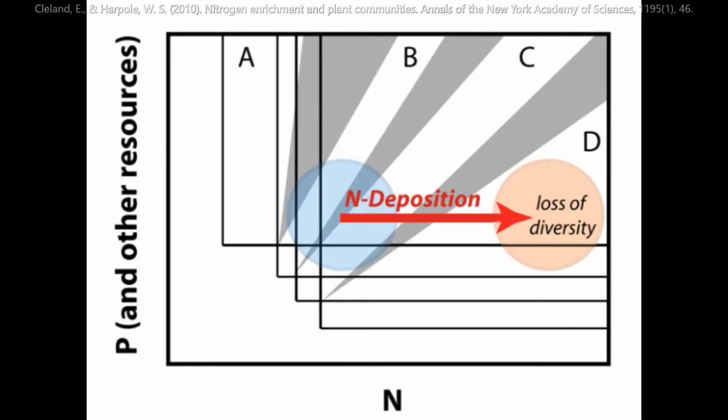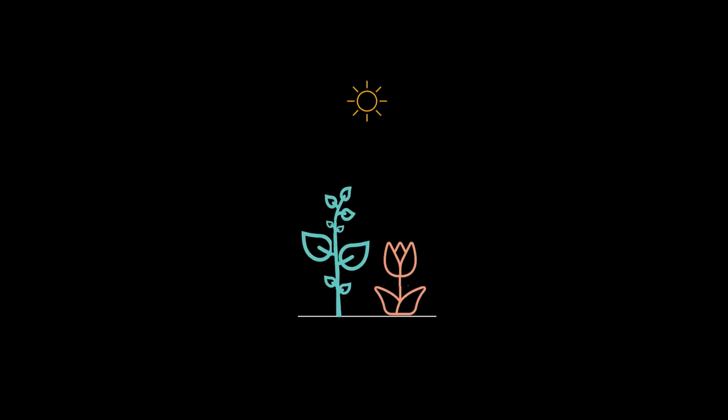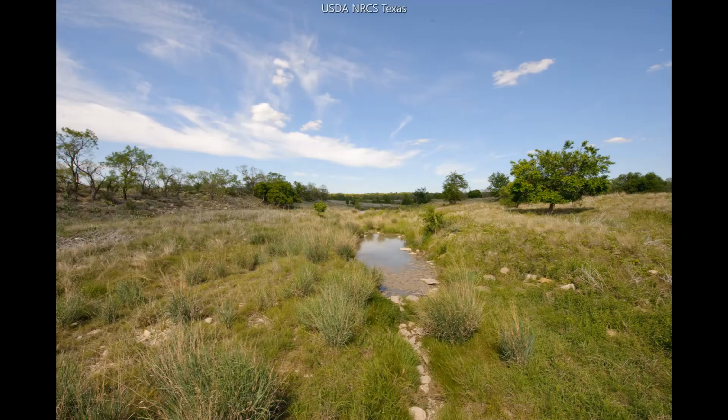There are several possible mechanisms for this, one of which is light competition. Whichever species is able to most quickly and efficiently translate the added nitrogen into growth will block light from the other species. Understanding the effect of nitrogen level on plant competition is necessary to maintain sustainable ecosystems in areas that experience high nitrogen levels due to runoff.